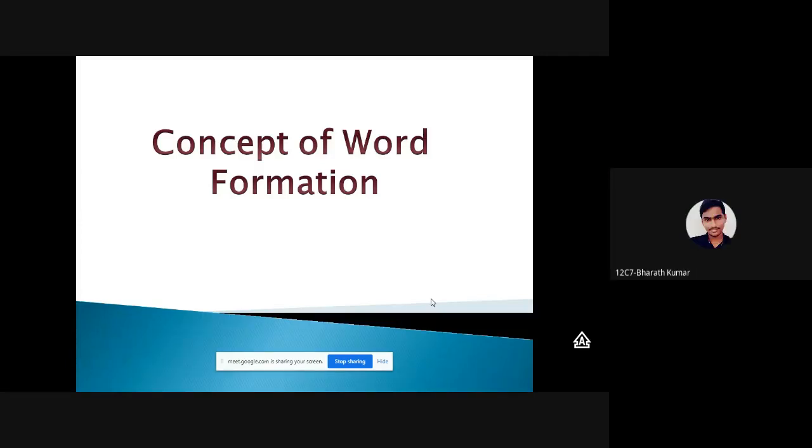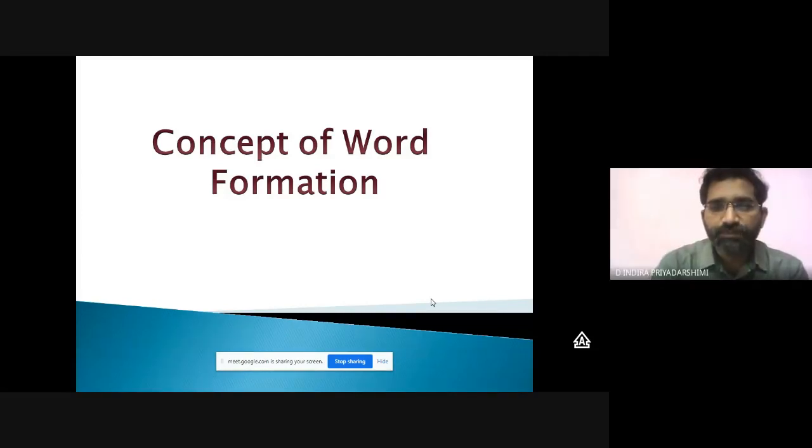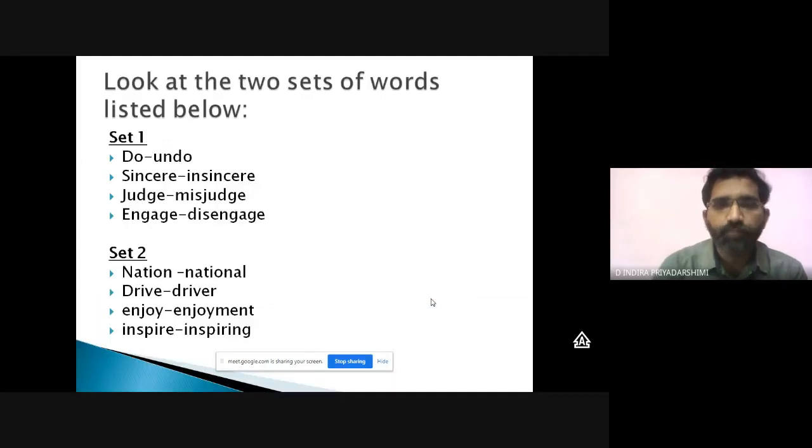What could you see? Concept of word formation. Good. Here we are going to learn all the things about how words can be formed with a root word. Look at the following two sets of words listed below. In set 1, you have do changes to undo, sincere changes to insincere, judge to misjudge, and engage changes to